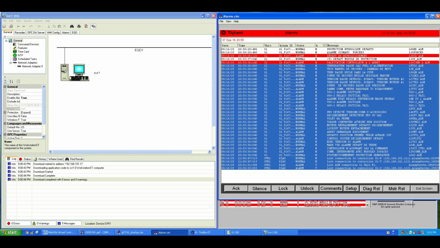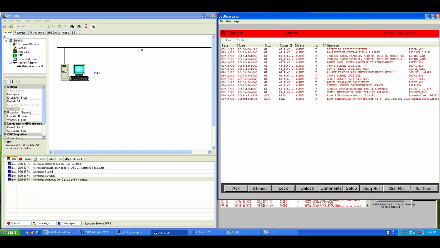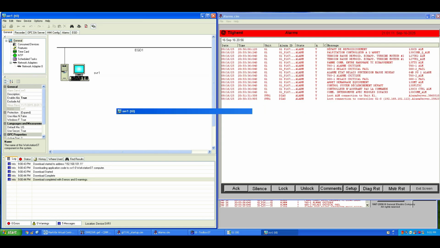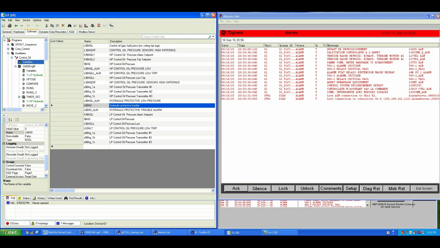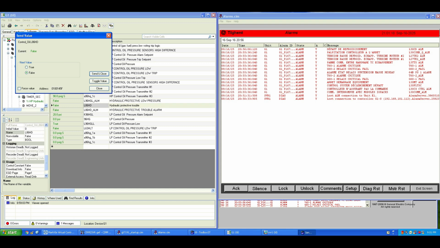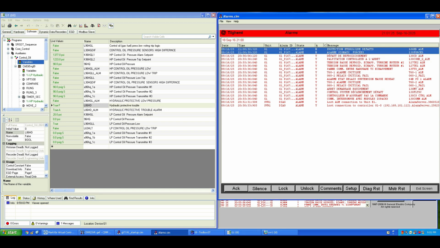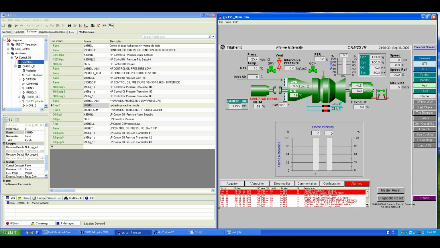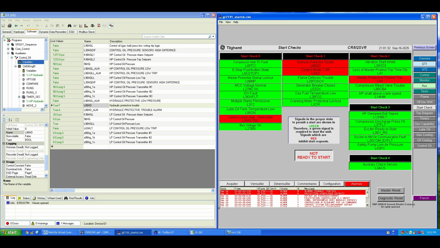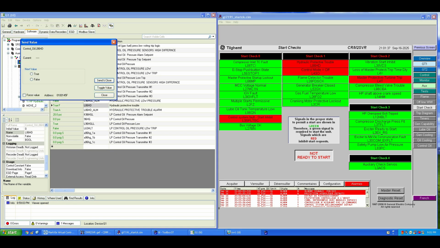Acknowledge all alarms, then try forcing a signal again. This time, it will generate an alarm. Notice that the L86HD in the Start Check tab has an animation effect and also inhibits the start request. Enjoy learning and experimenting with this simulation.